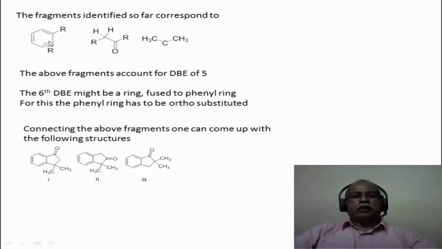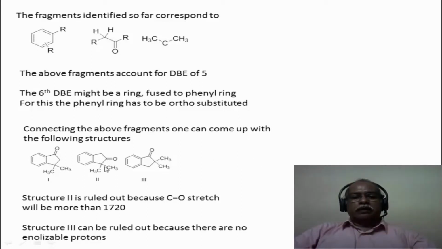So if you put an ortho-disubstituted derivative and connect all these fragments together, it could be an indanone of this type, or of this type, or of this type. The IR stretching frequency matches for these two types of compound, number 1 and 3, but compound number 2 will not match the IR spectrum because this is not an alpha beta unsaturated system. So one can straight away rule out compound number 2, because the CO stretching frequency here will be more than 1720 and not less than 1720, because it is a 5-membered saturated ring system. It is supposed to come around 1740 or so.